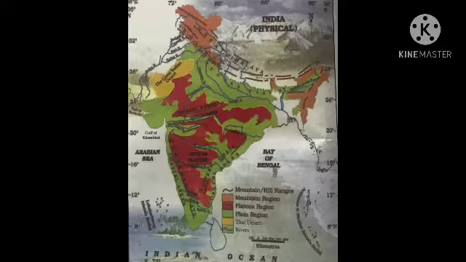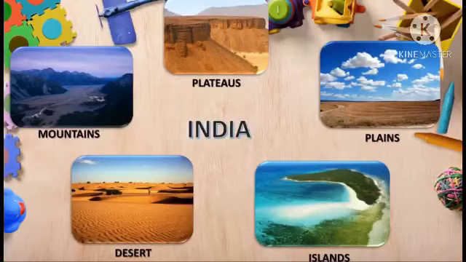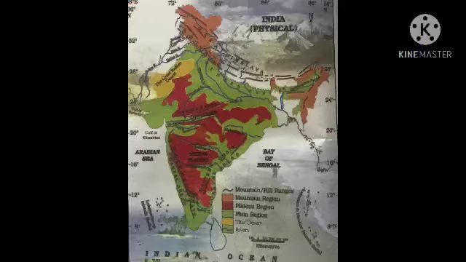First, look at the map. This is the physical map of India. A physical map shows mountains, plateaus, plains and rivers, etc. Look at the brown color. This color shows the mountains, the yellow color shows the desert and the orange color shows the plateau. The green color shows the plains. The lines in blue color are the rivers.